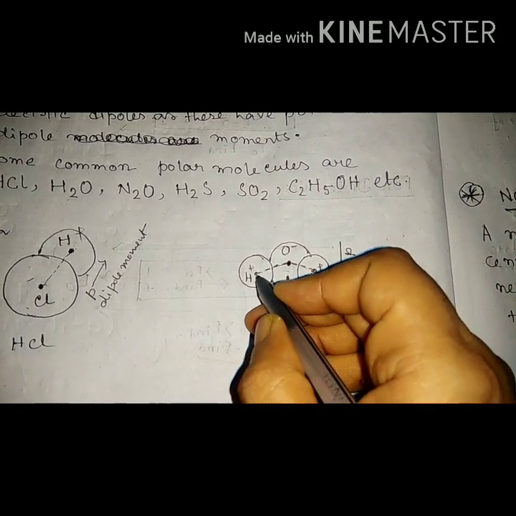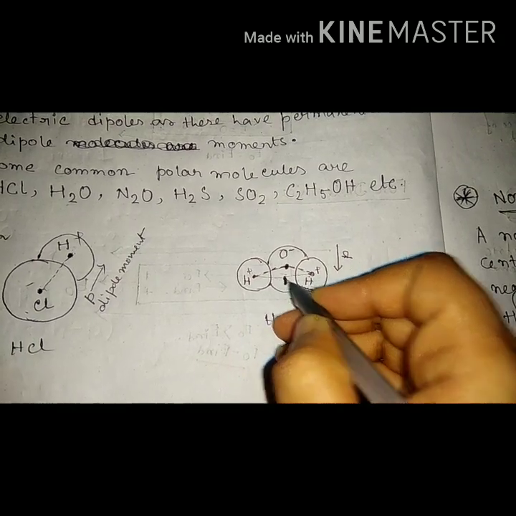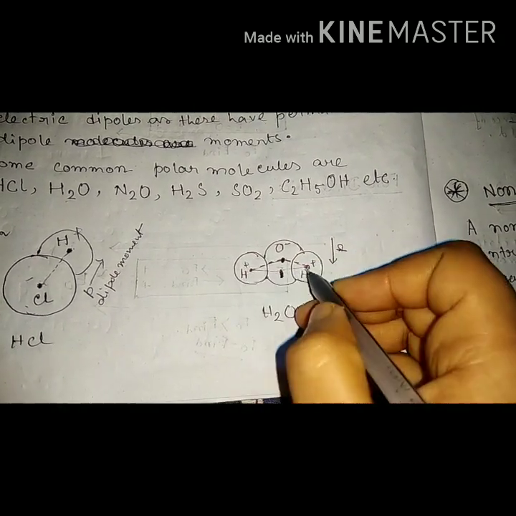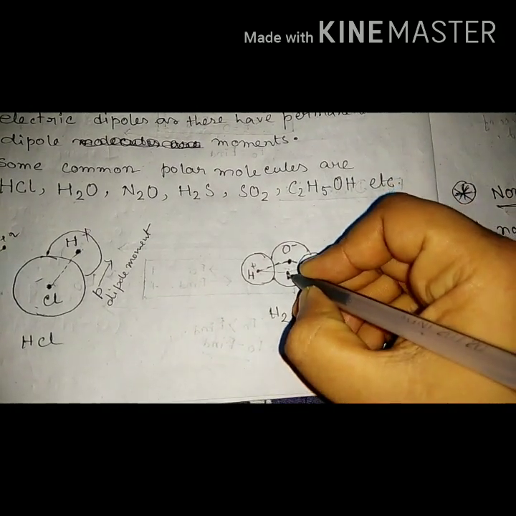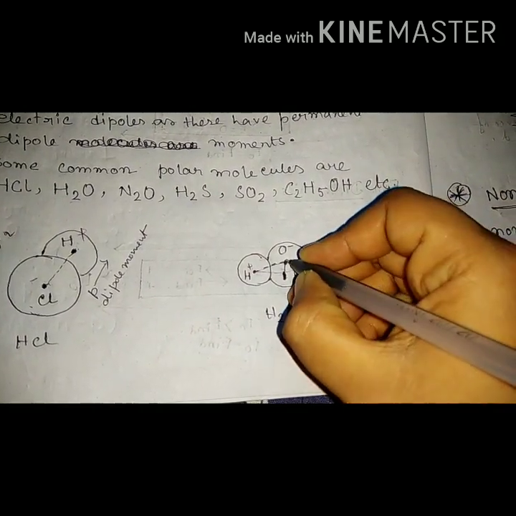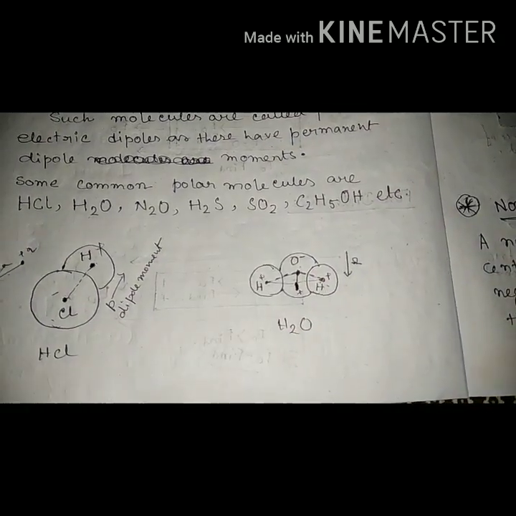If we join these two H atoms with a line, the middle of it is the center for these two positive ions. Now if we join these two centers, this is plus, this is minus, so they are separated by a distance.